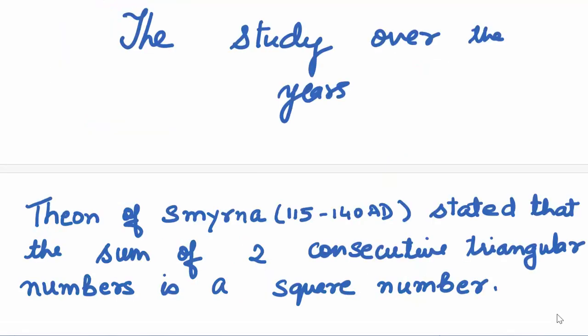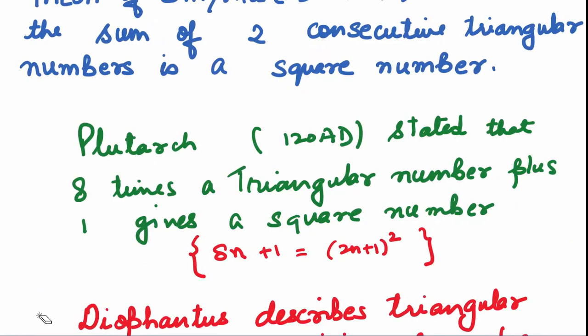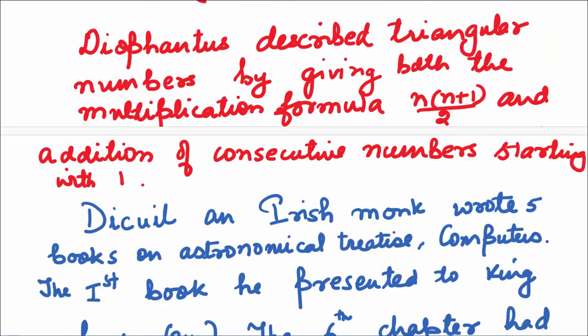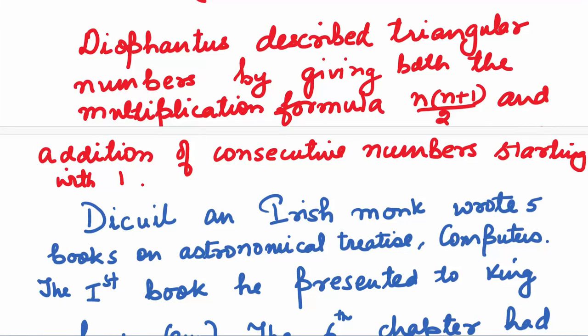Over the years, these numbers were studied by many different mathematicians. Let's look at that. Ion of Smyrna stated that the sum of 2 consecutive triangular numbers is a square number. Plutarch stated that 8 times a triangular number plus 1 gives a square number. That is, 8 Tn plus 1 will always be 2n plus 1 whole squared. Diophantus described triangular numbers by giving both the multiplication formula n into n plus 1 upon 2 and the addition of consecutive numbers starting with 1. In other words, an arithmetic progression with a common difference of 1.